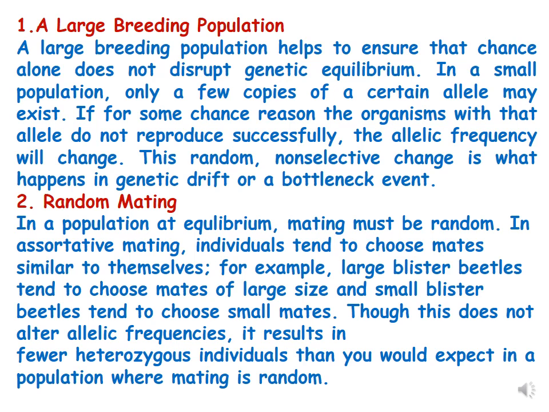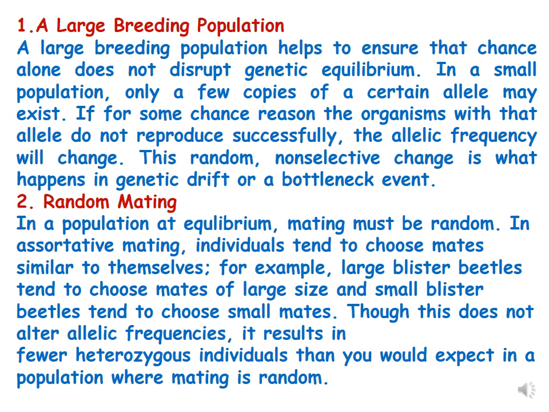Then the second parameter is random mating. In a population which is at equilibrium, mating must be random. In assortative mating, individuals tend to choose mates similar to themselves. For example, the larger blister beetles tend to choose mates of larger size, and smaller blister beetles tend to choose smaller mates.